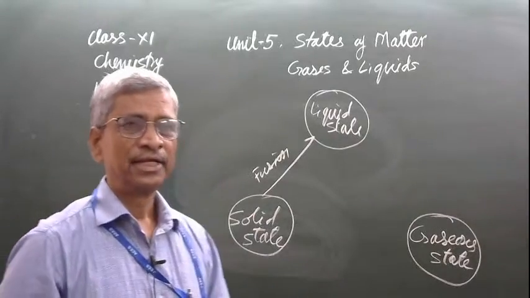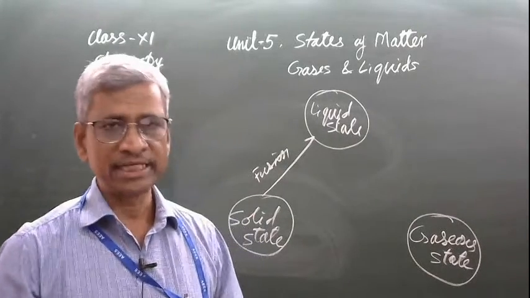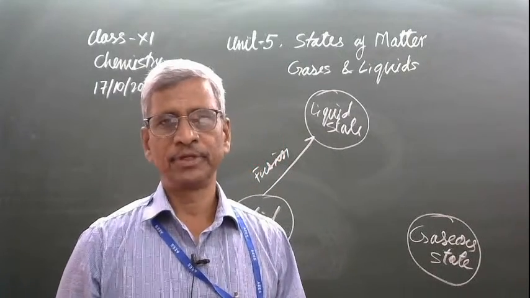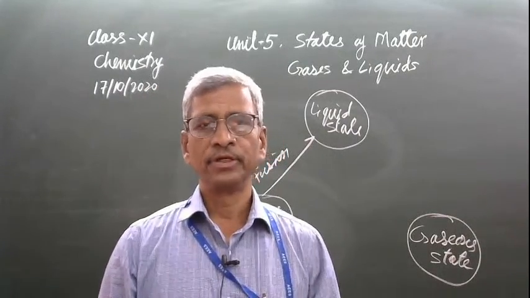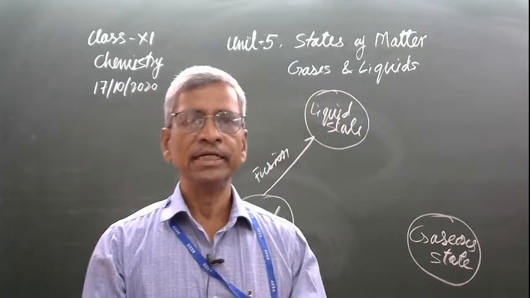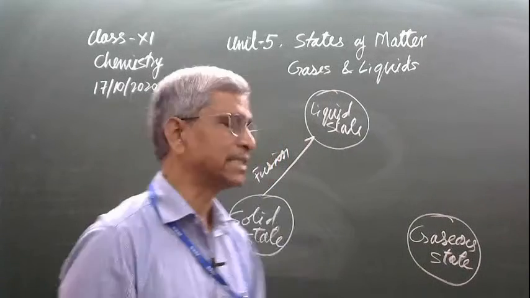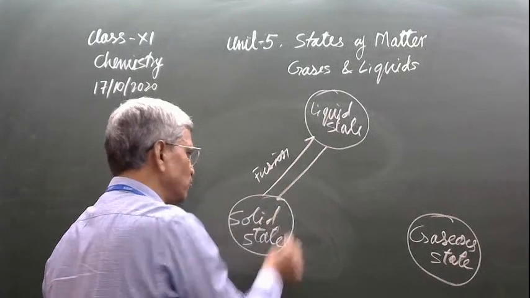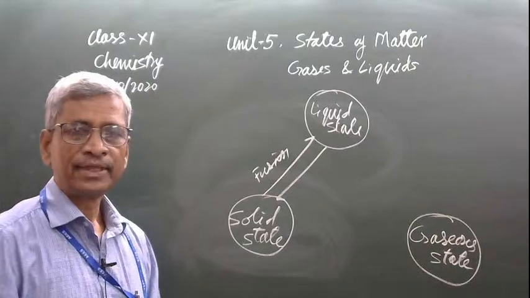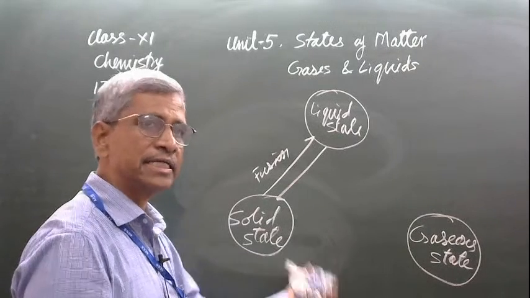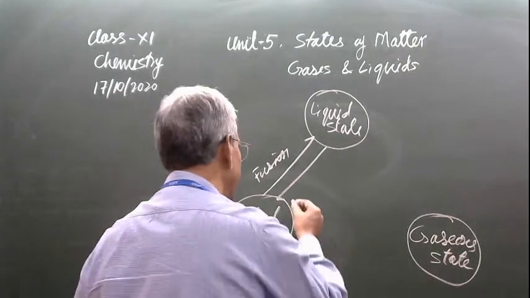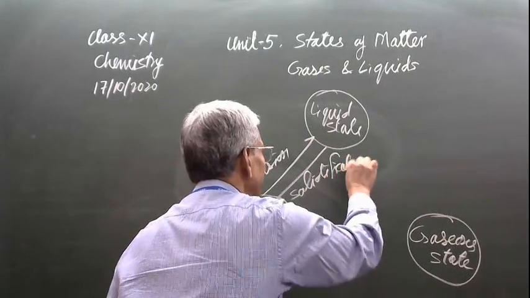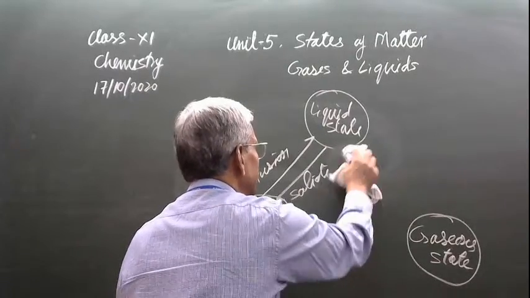In this process, heat is to be supplied to the system, to the matter, then only it is going to fuse. When liquid changes into solid, this is called solidification.